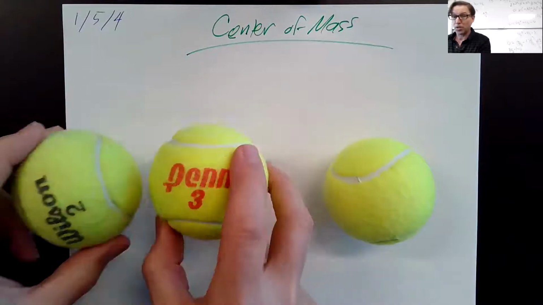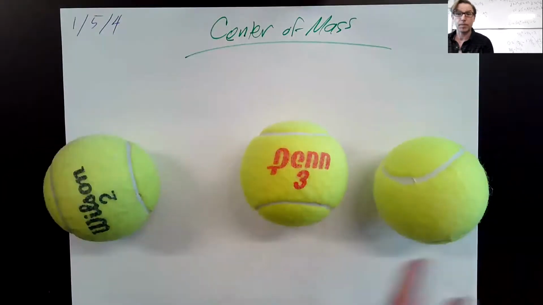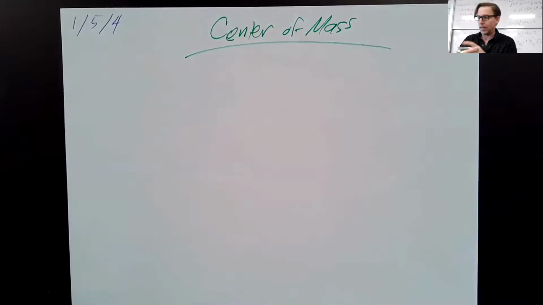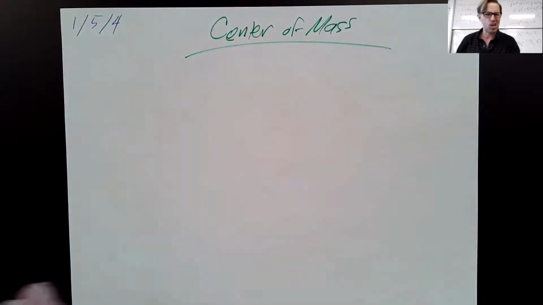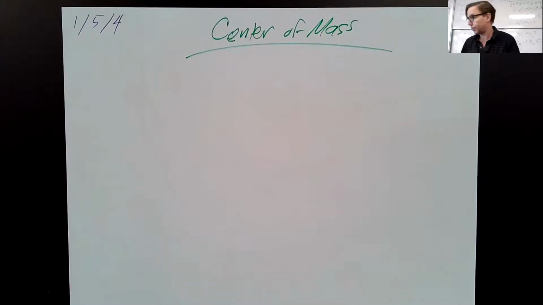Was the total momentum for the two ball system conserved? No. Or this two ball system? No. Or this two ball system? No. So pay attention to what the system is and what the surroundings are when you're thinking about collisions. Because a thing's momentum doesn't always stay constant, but a set of things that interact with each other, their total momentum will remain constant. Okay, so that's my system and surroundings thing.